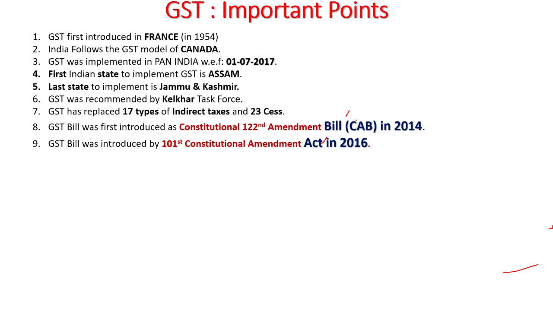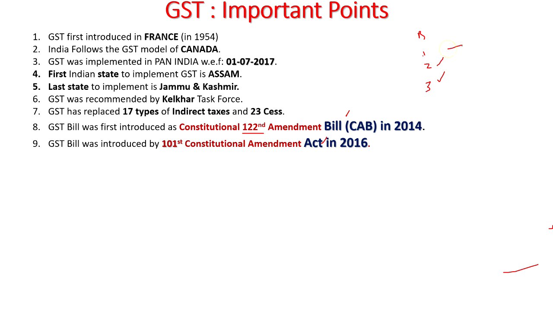Whenever the bill is passed and assented to by the President of India, then it becomes an act. And you may find here 122 is the number of the bill. There will be bills numbered 1, 2, 3 and so on. But you should understand that every bill will not be passed into an act. There will be some failures in the middle. So the bill numbers will be more than the act numbers.